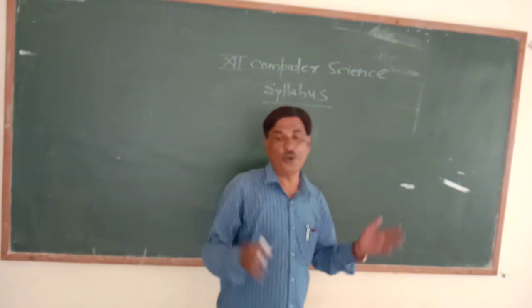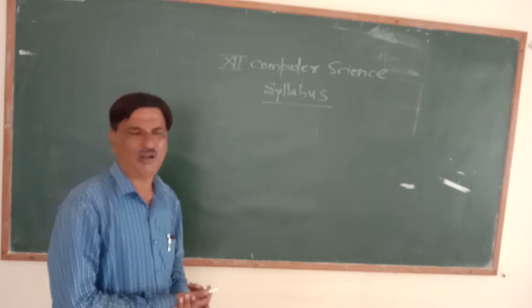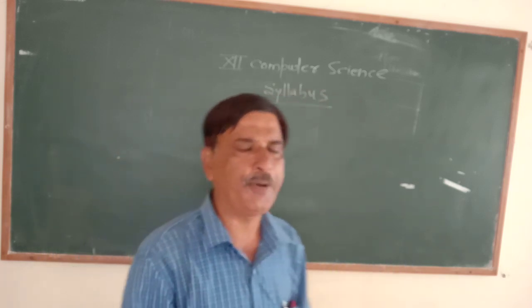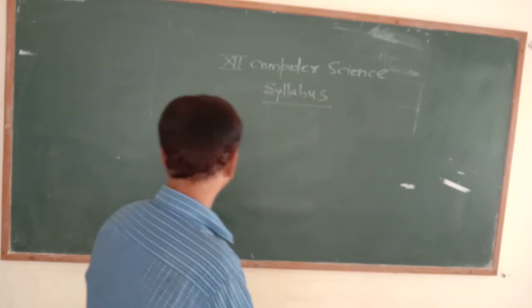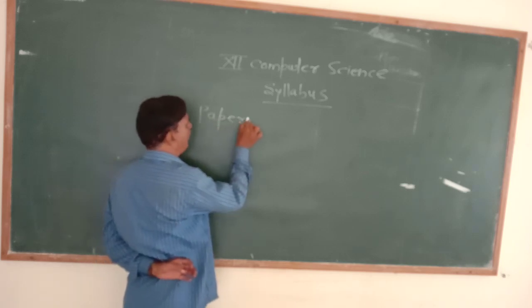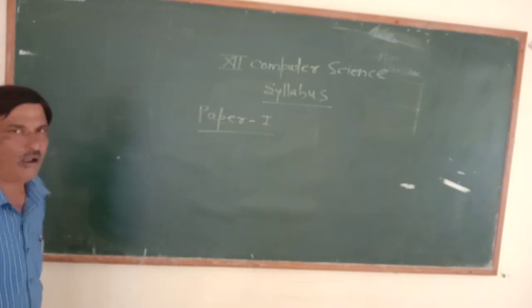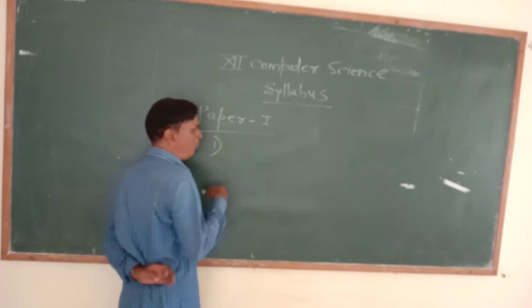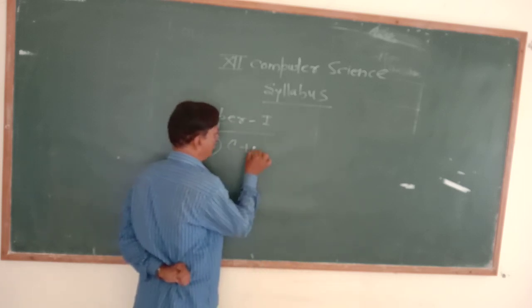as we know that there are two papers, 50 marks each, and 50 marks for both the papers practical. So first we are going to see paper first. In paper first we will see 4 chapters. First, C++.